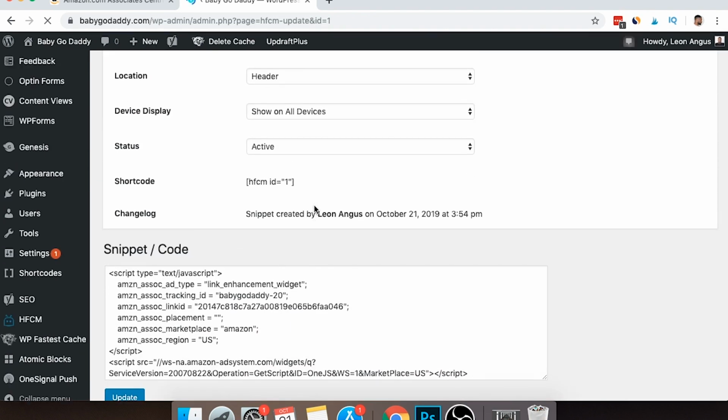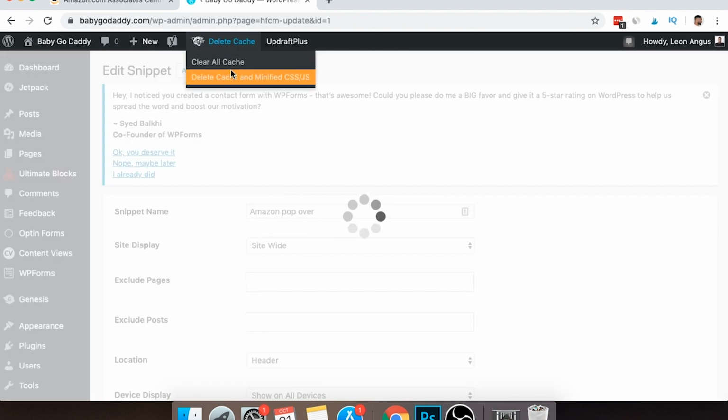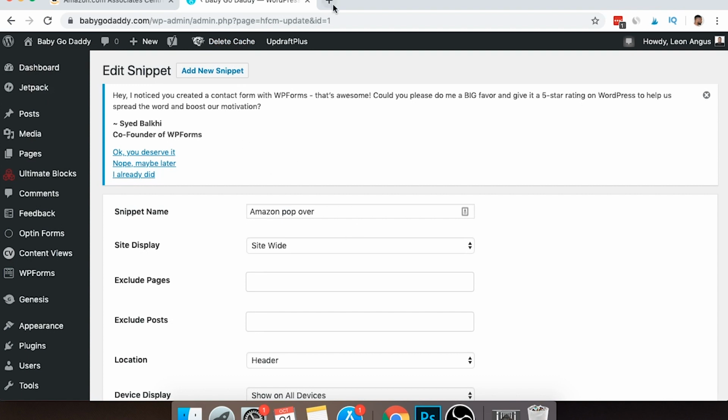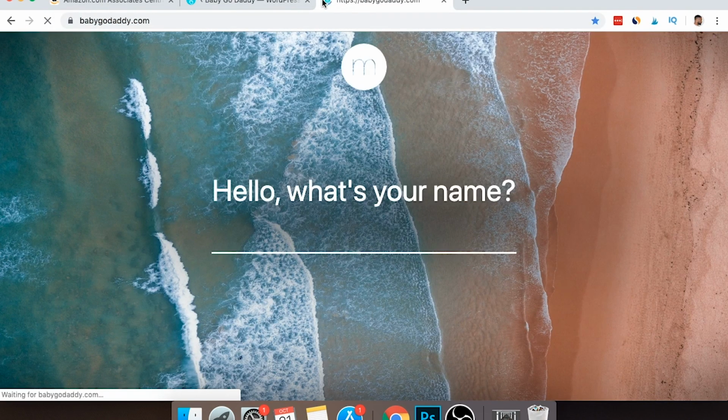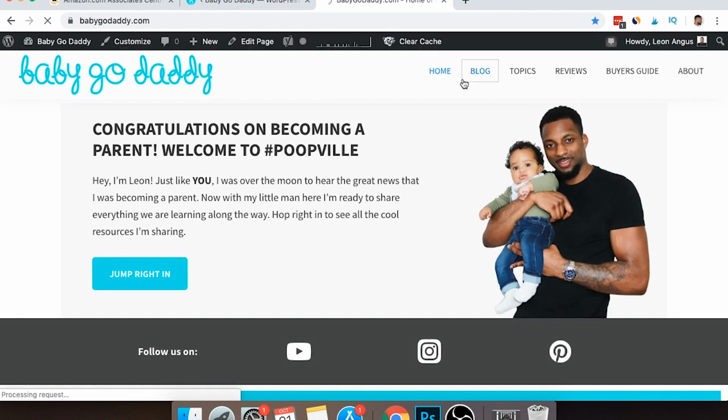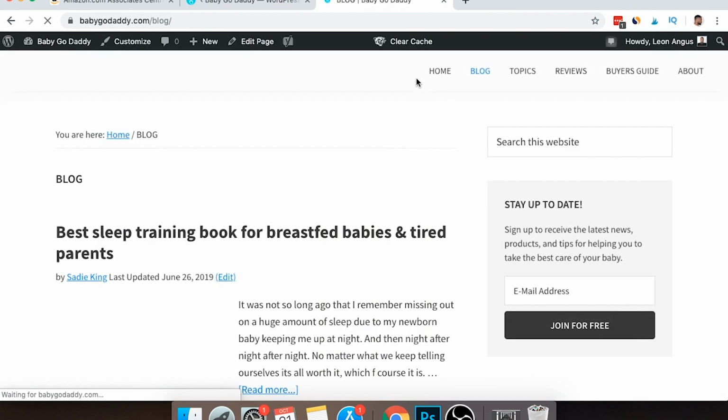It's that simple. Now, one of the things we're going to want to do is delete cache, or clear cache, whatever plugin you're using. And then we're going to head over to the website and attempt to bring it up in mobile view. Now, I'm going to try and show you on the mobile view here. I'm not sure if it's going to work. If it doesn't, then I'll show you on my mobile itself, and you can see it in action.